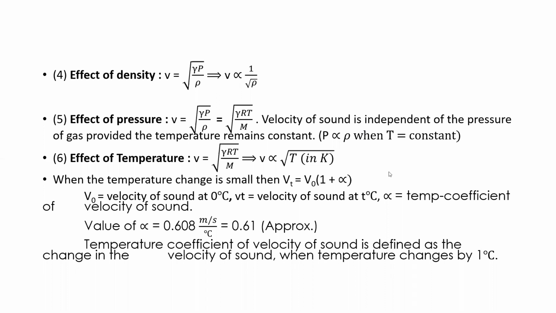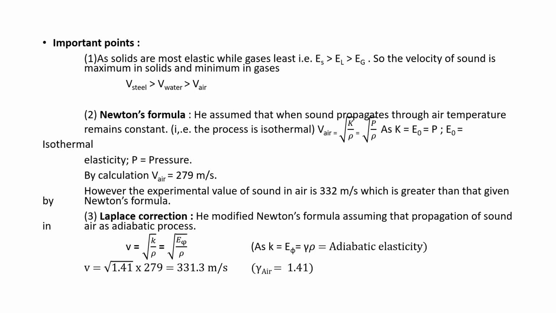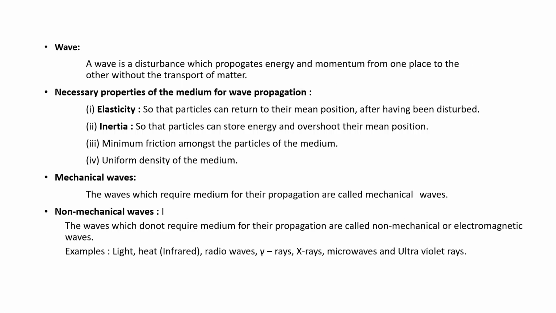In the last class, we discussed oscillations and waves synopsis. Regarding oscillations, we have completed the important points and the formulas. Waves, we have just started. We have discussed what we mean by wave. A wave is the disturbance produced in the medium which propagates energy. That is called a wave.